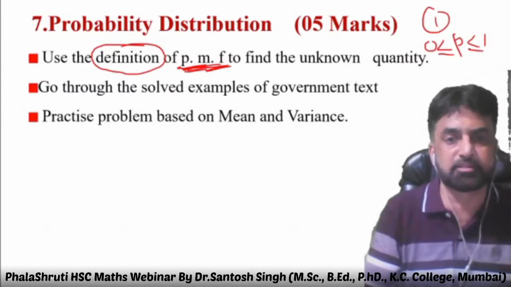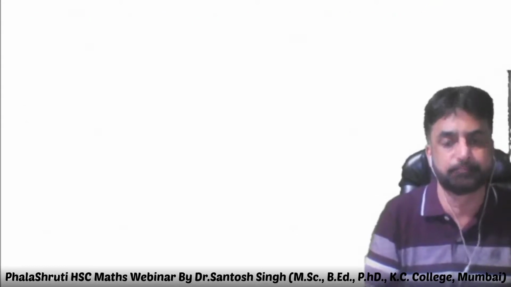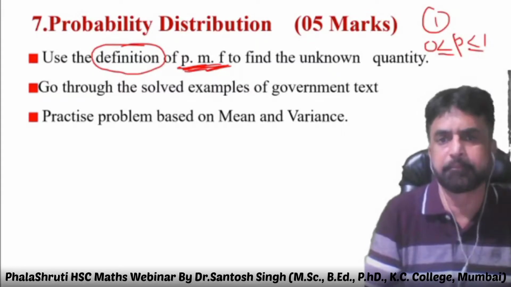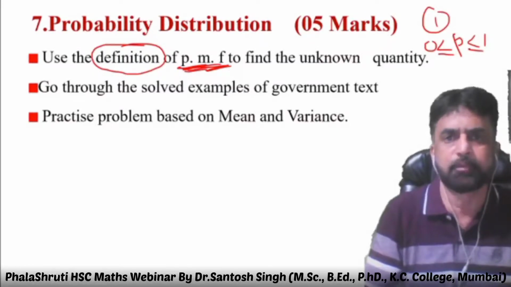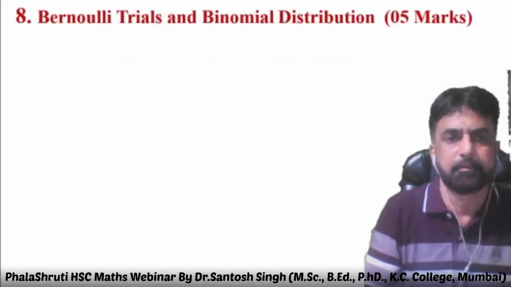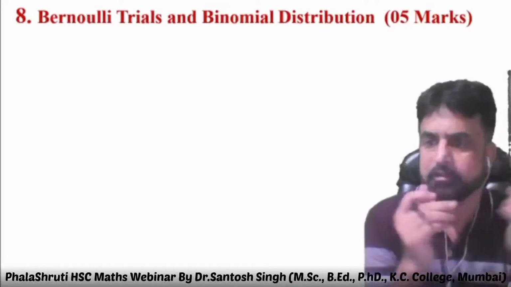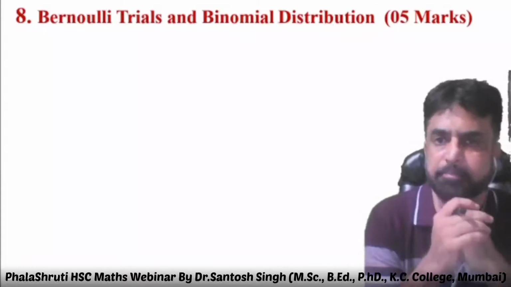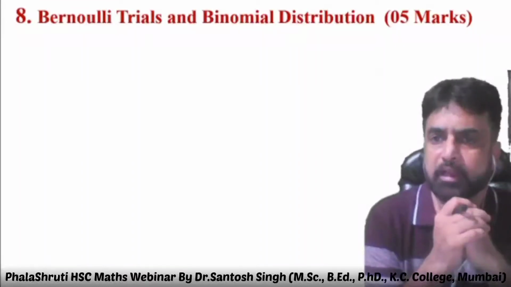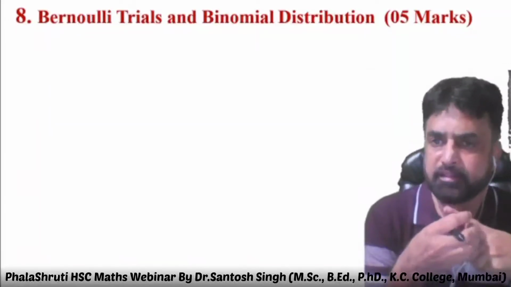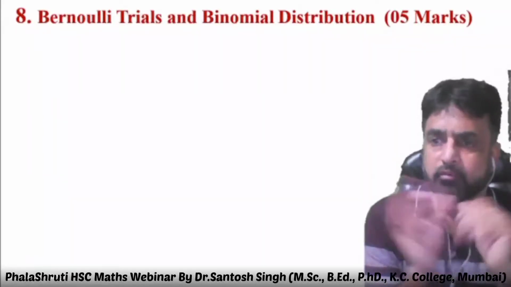Practice problems based on mean and variance. There are some types of problems here, you need to solve them properly. And Bernoulli trials and binomial distribution, again 5 marks. There are only 2 concepts in this chapter and both are going to be asked. Hardly 10 sums are there in this chapter and 5 marks you will get easily.